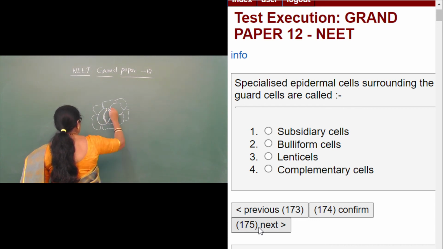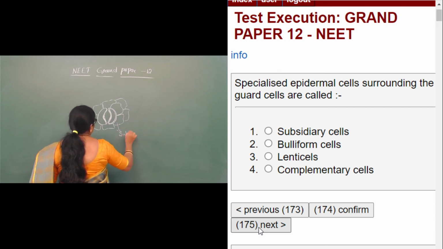We call this the stoma. So these are called the subsidiary cells.